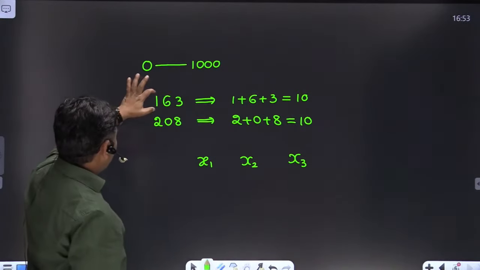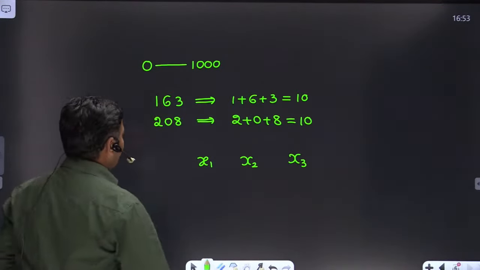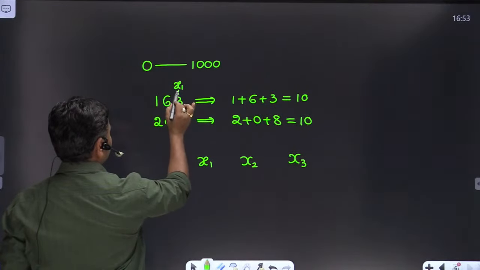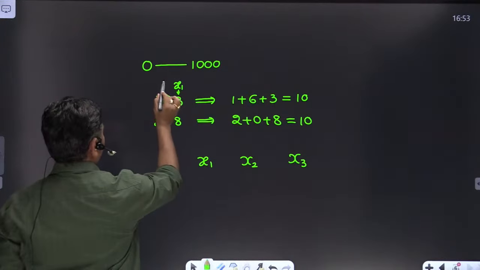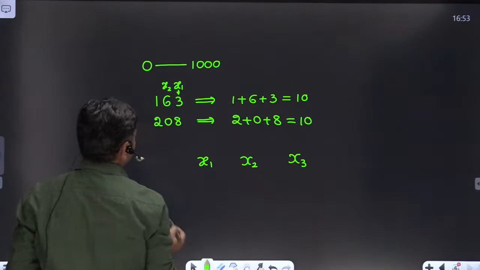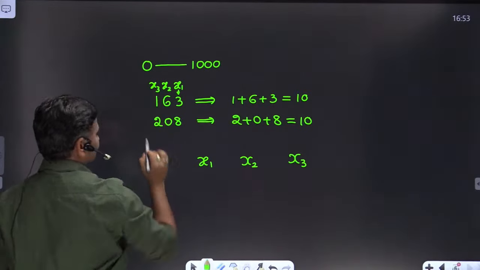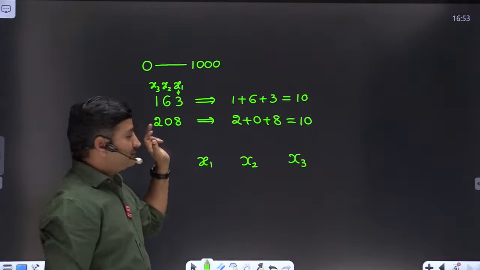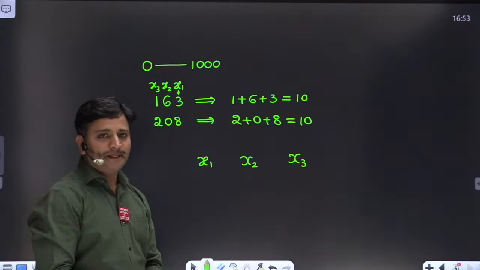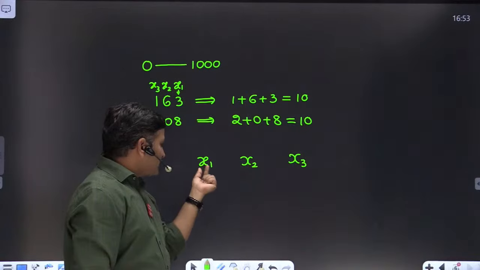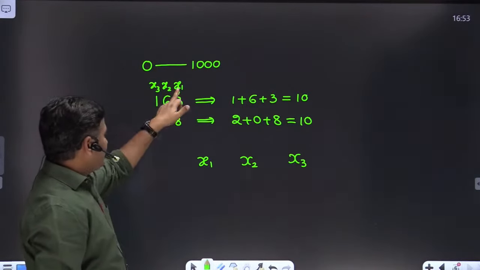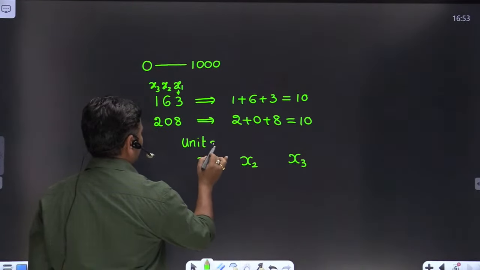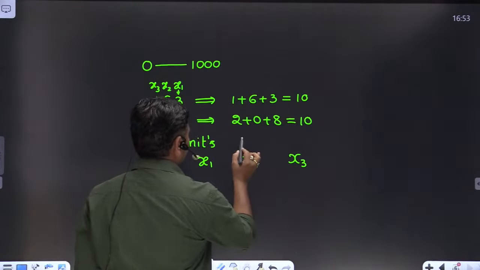For example, if you take 163, friends, what I'm assuming is that if I consider the units place, x1 is in the units place. If I consider the tens place, x2 is in the tens place. If I consider the hundreds place, x3 is in it. Clear, friends? So therefore x1 plus x2 plus x3 must be equal to 3 plus 6 plus 1, that equals 10. Clear? So I am taking x1, x2, x3, where x1 indicates the units place. I'll write that point here, friends. It is units place. Okay. It is tens place.